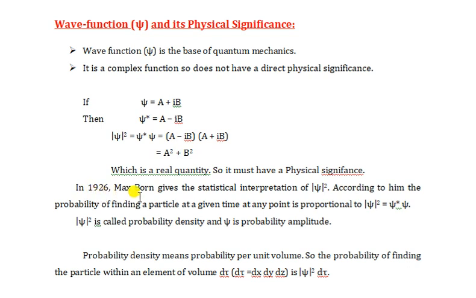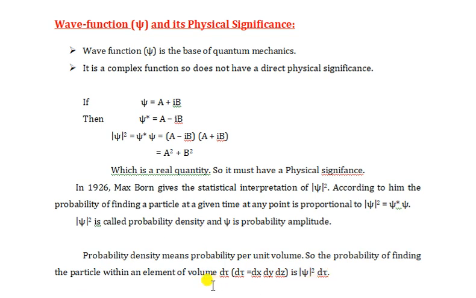In 1926, Max Born gave the statistical interpretation of mod psi square. According to him, the probability of finding a particle at a given time at any point is proportional to mod psi square, which is equal to psi star psi. Mod psi square is called probability density and psi is probability amplitude. And we know that density means mass per unit volume. So the probability density is probability per unit volume, and the probability of finding the particle within an element of volume d tau is mod psi square d tau.